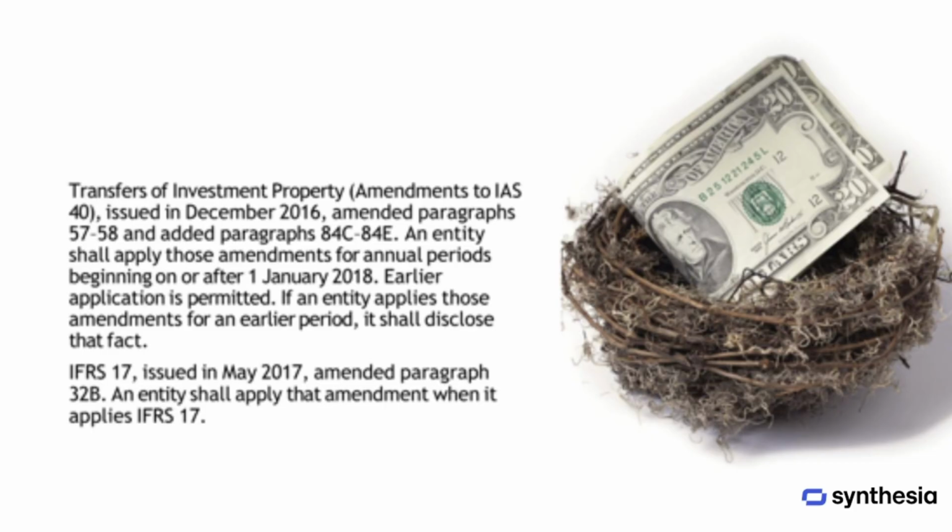The amendments to IAS 40 regarding transfers of investment property, issued in December 2016, modified paragraphs 57, 58, and added paragraphs 84C, 84E. These amendments should be applied for annual periods beginning on or after the 1st of January 2018. Earlier application is permitted, and if an entity applies these amendments for an earlier period, it must disclose that fact. IFRS 17, issued in May 2017, amended paragraph 32B. An entity should apply this amendment when it adopts IFRS 17.